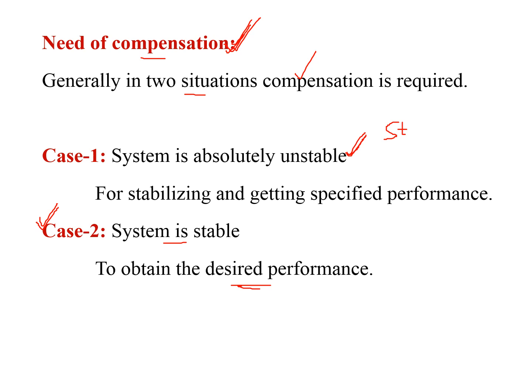These are the two situations for the requirement of compensation. First one is if the system is unstable, then we can make it stable by using compensation. And second one is if the system is stable, then by using compensation we can get the required performance.